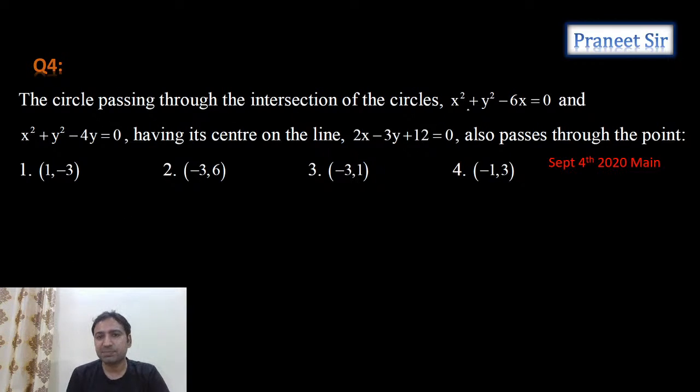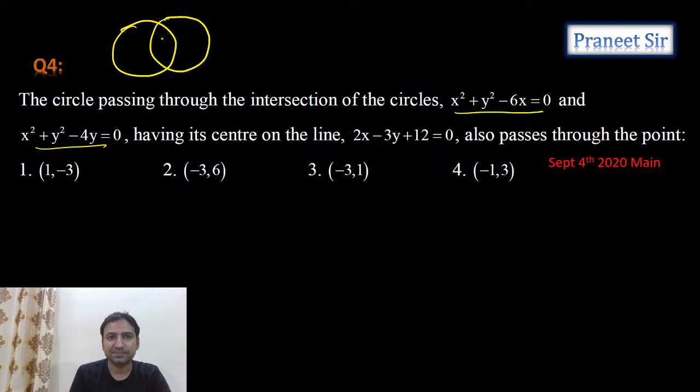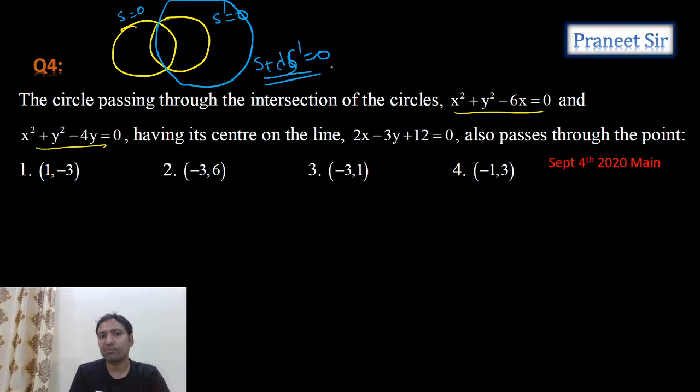A circle which passes through the point of intersection of two circles. Let's say there are two circles. One circle equation is S equals 0. Another circle is S dash equals 0. And a circle which passes through the point of intersection of these two circles will be in the form S plus lambda S dash equals 0. It should be in this form.